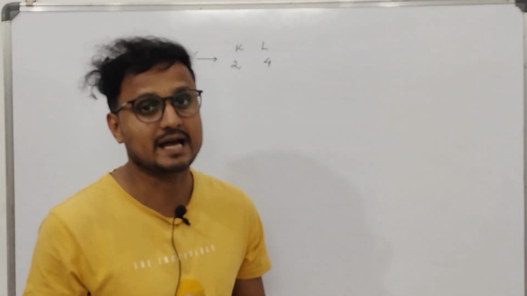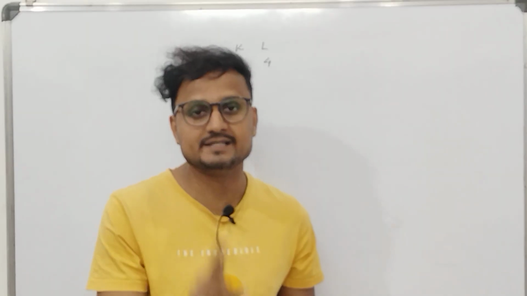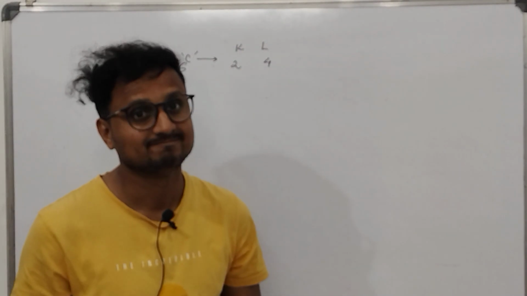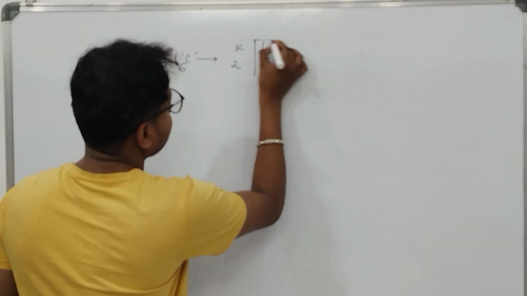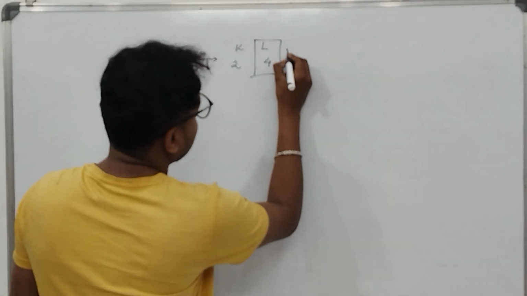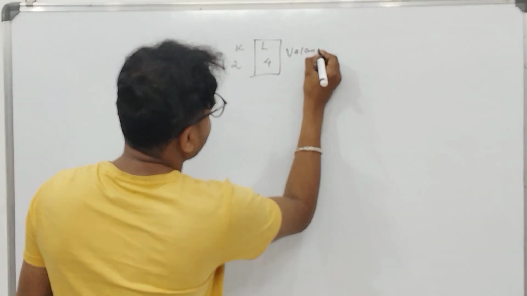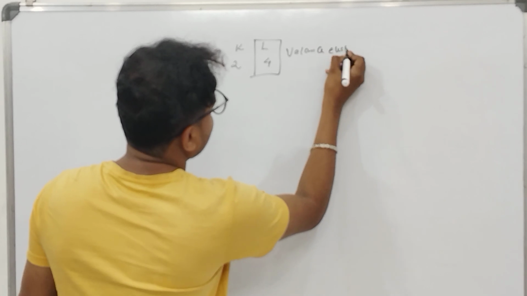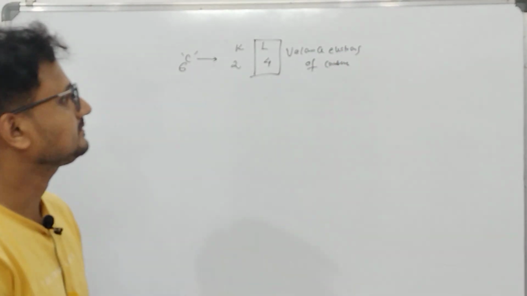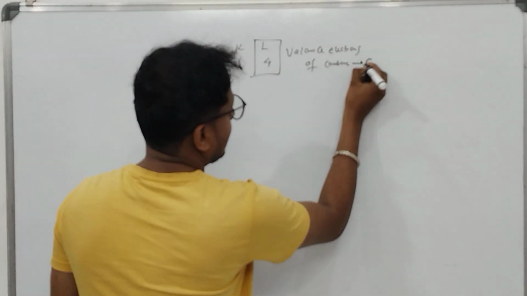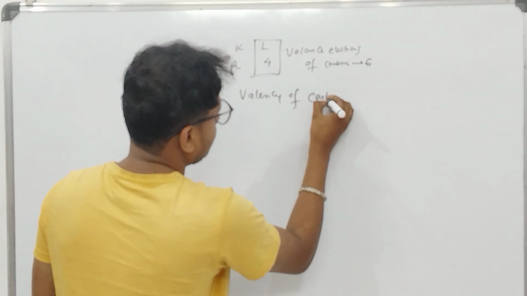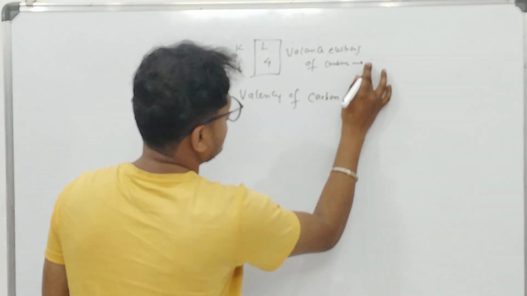And we know that the number of electrons present in the valence shell of an atom is called the valence electrons. So here the valence electrons of carbon is 4, and thereby the valency of carbon is also 4.